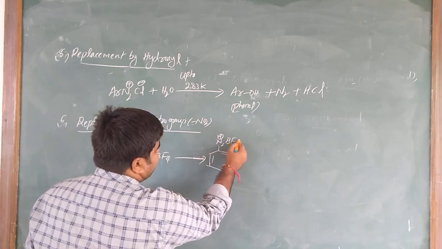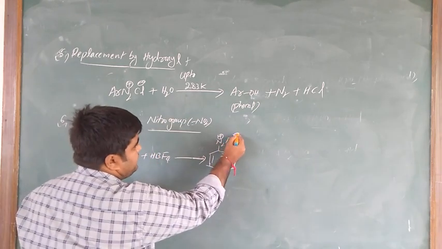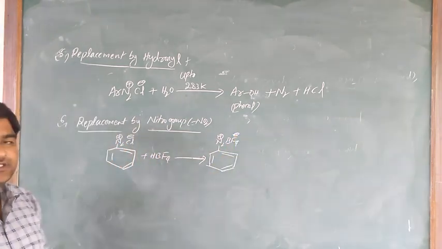N2 plus BF4 minus, benzene diazonium fluoroborate.